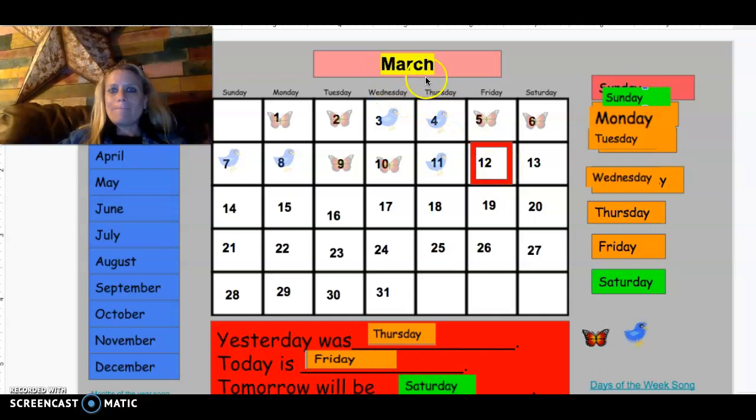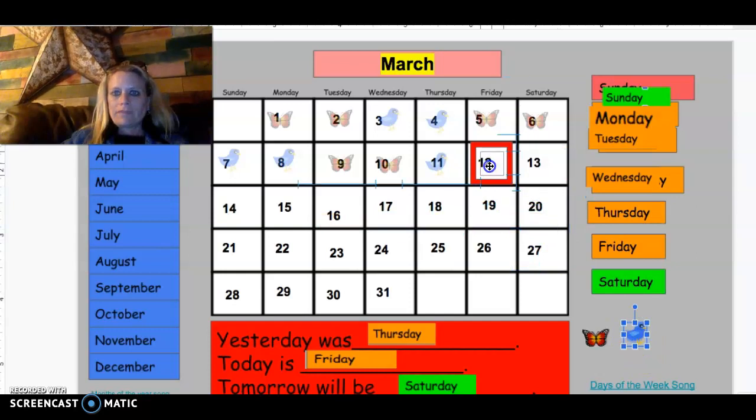We are in March, and there's this number right here. This is our date today. It is the number 12. So it is the 12th of March today. We know our pattern. It's butterfly, butterfly, bird, bird. AABB. All right, now that we know it is Friday, March 12th, 2021, we are going to count how many days we will not be in school.